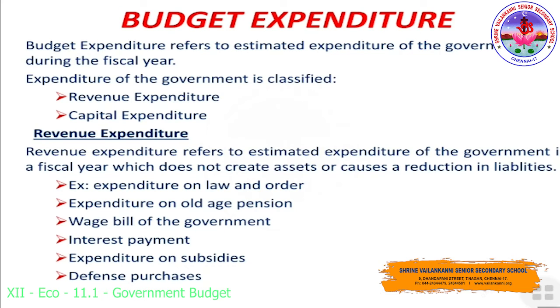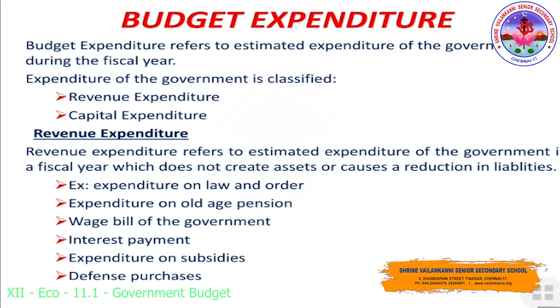Revenue expenditure refers to the estimated expenditure of the government in a fiscal year which does not create any asset or cause a reduction in liability. That is, revenue expenditure neither creates any asset nor causes reduction in any liability of the government.